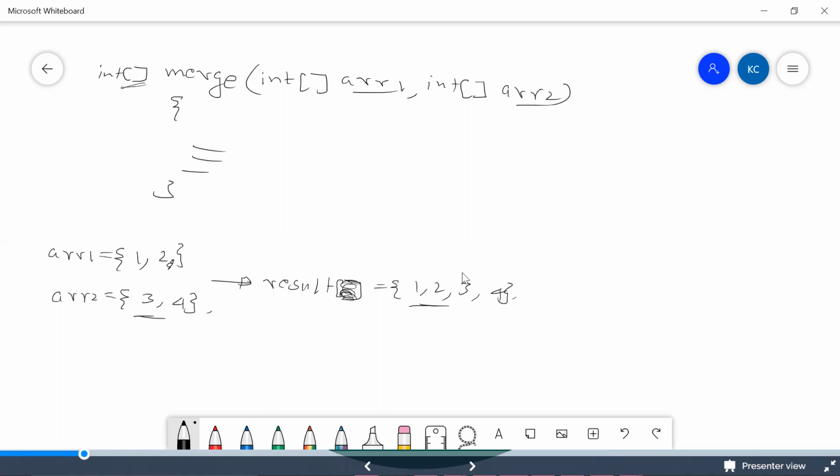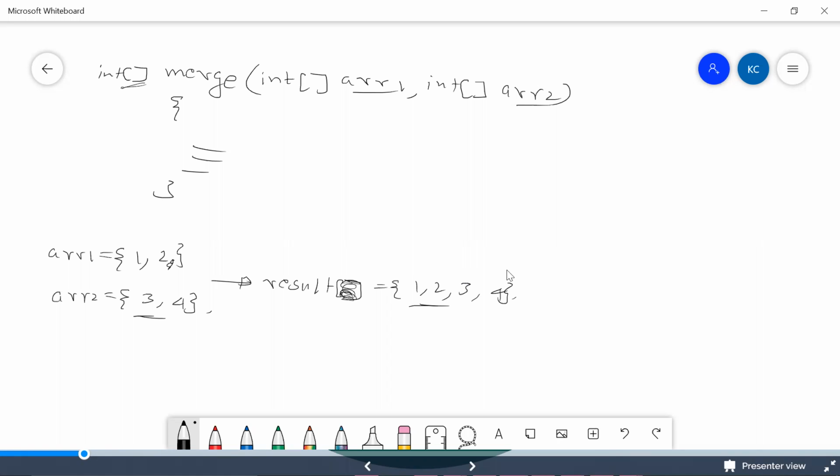Here we need to make sure that the elements from ARR1 and ARR2 should be present in the result array. And how are they to be present? They are to be present in a sorted way only. In our simple example, 1, 2, and 3, 4, we are saying that in the result array we have the following numbers. But this looks very simple, guys. Let's try to solve it step by step.